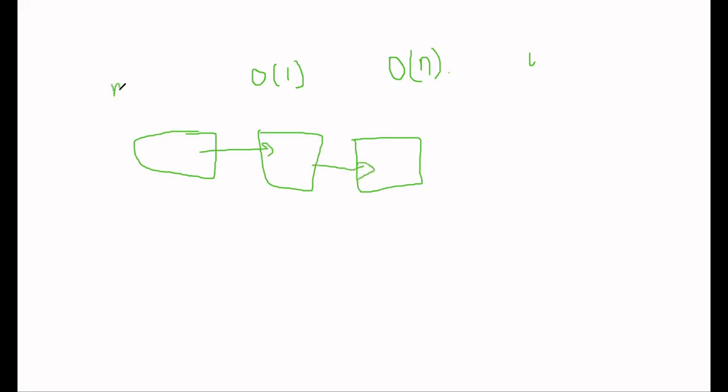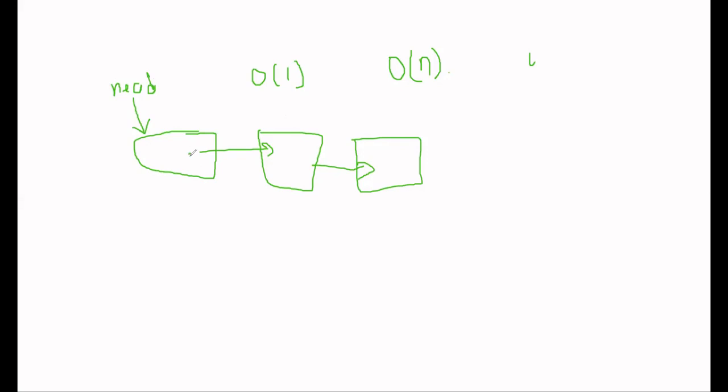Right now for the linked list we just have a pointer, meaning we just have the address of our first node only. For adding a node at the last, we need to check which one is our last node.